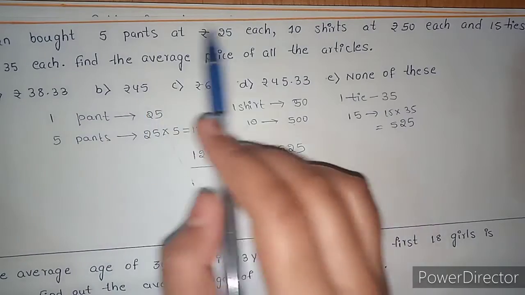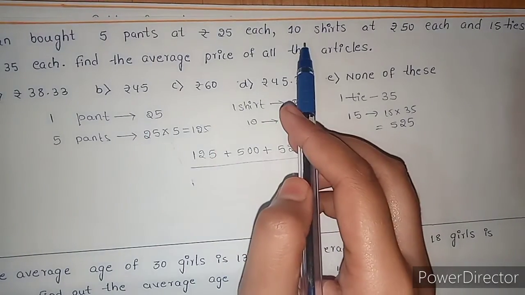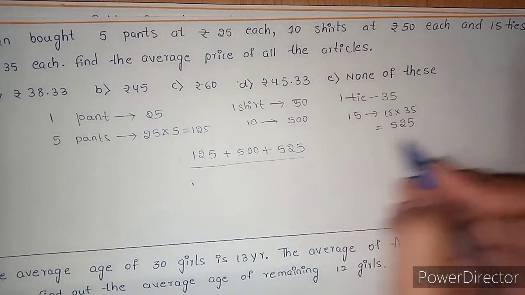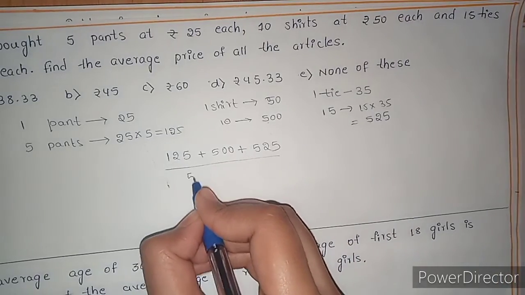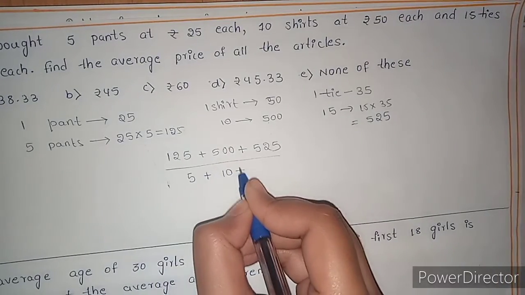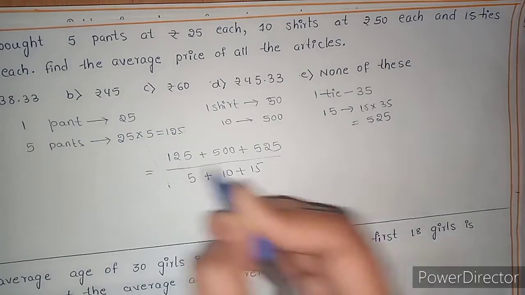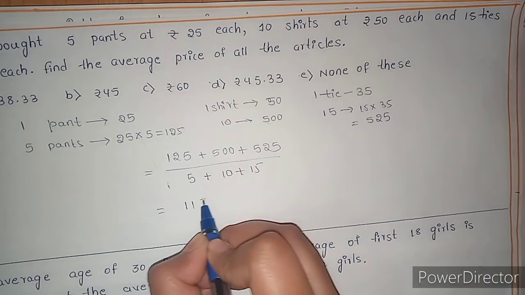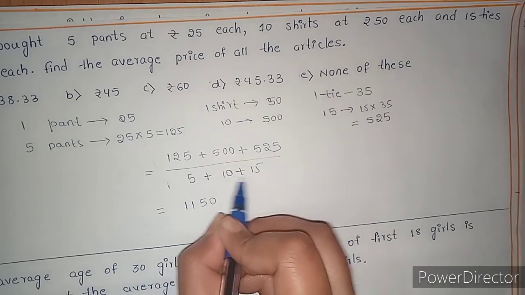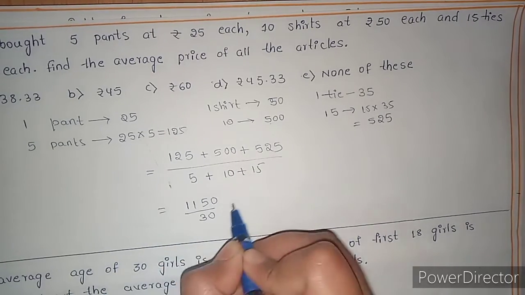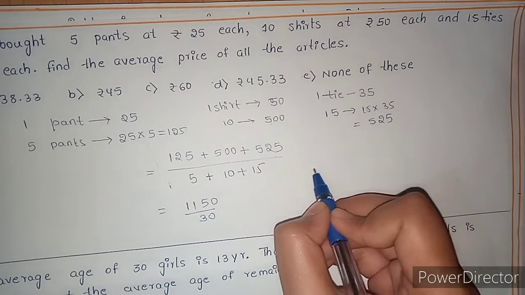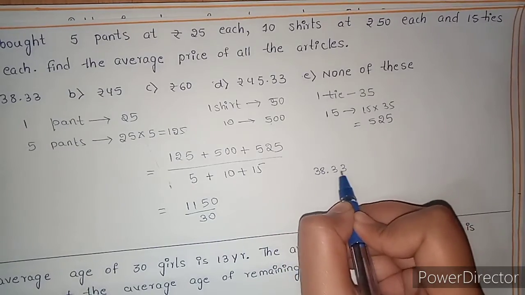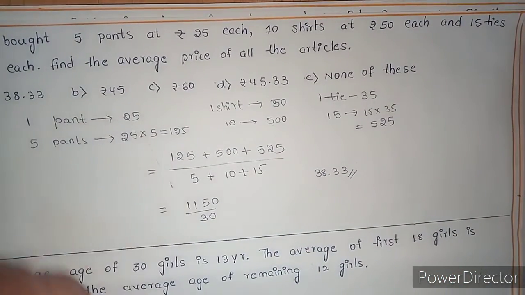He got 5 pants, 10 shirts and 15 ties. So 5 plus 10 plus 15. When I sum this, I will get 1150. 5 plus 10 plus 15 is 30. When I divide it, I will get 38.33, option A.